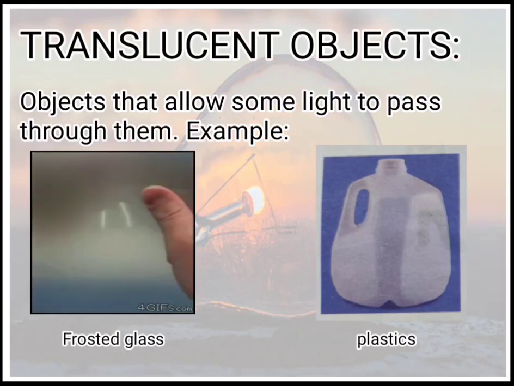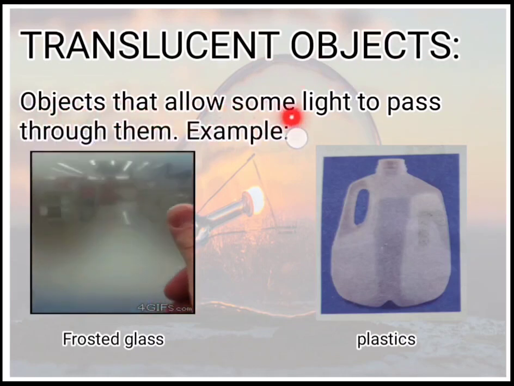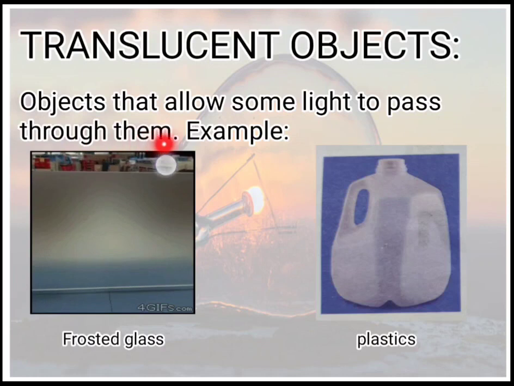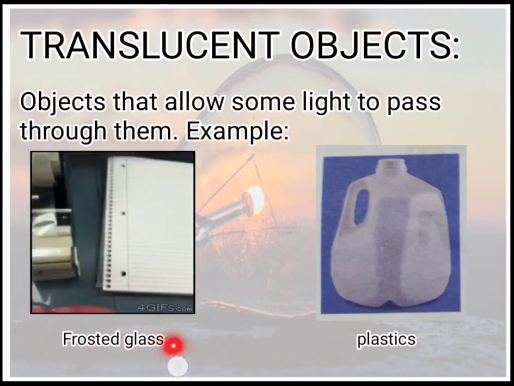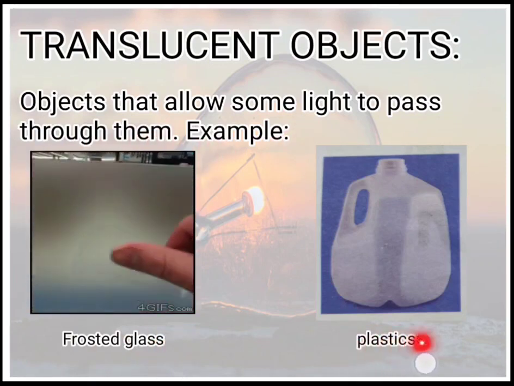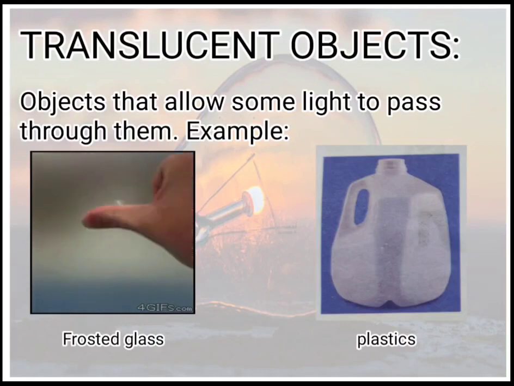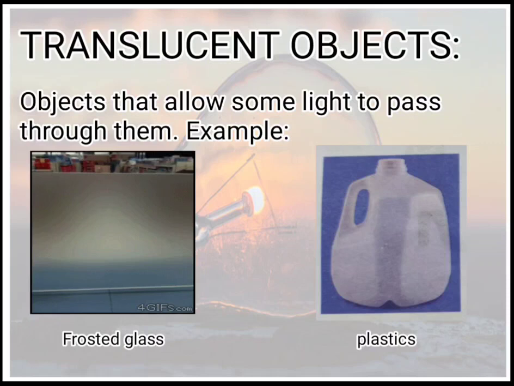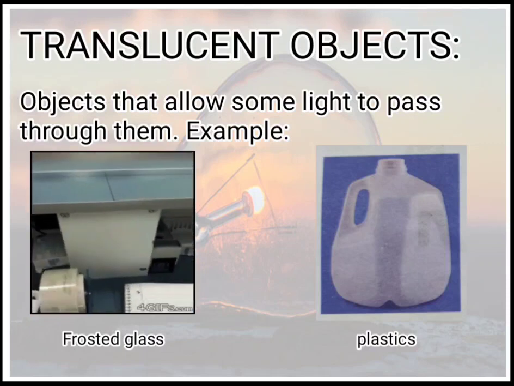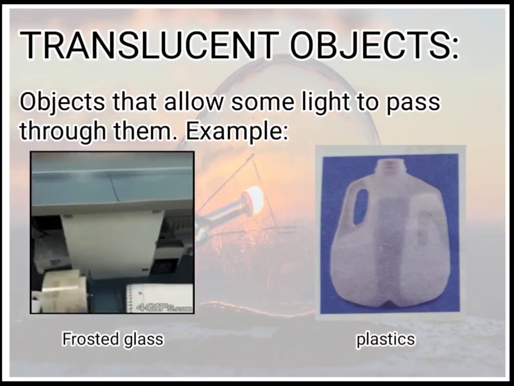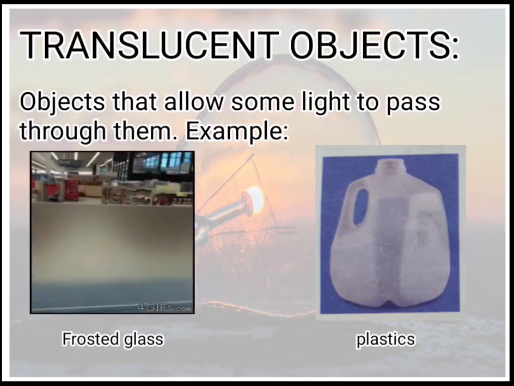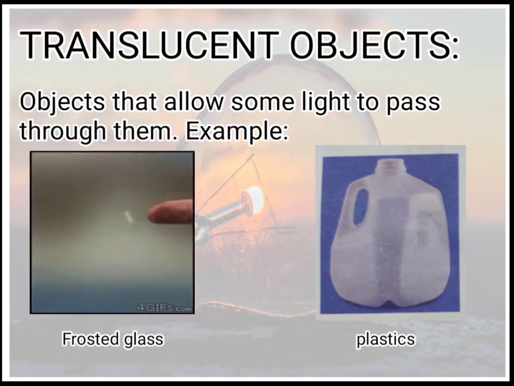Translucent objects. Objects that allow some light to pass through them. Example, frosted glass and plastics. They do not allow the light to pass through them completely. Only the partial light will be able to pass through them. And we are not able to see the objects properly.